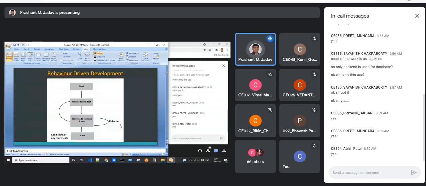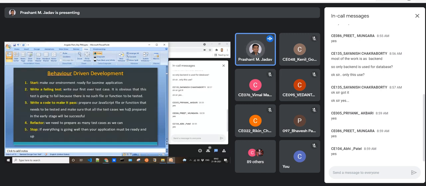But once you write the functionality, maybe in terms of functions, classes, or in Angular we have components, pipes, directives, then the test cases may either pass or fail. If they pass, then it is fine. But if they fail, you need to change the code again. Once you change the code, you make sure that it passes all the test cases, and you have to repeat this cycle until all the test cases are cleared. So this is BDD, behavior driven development.